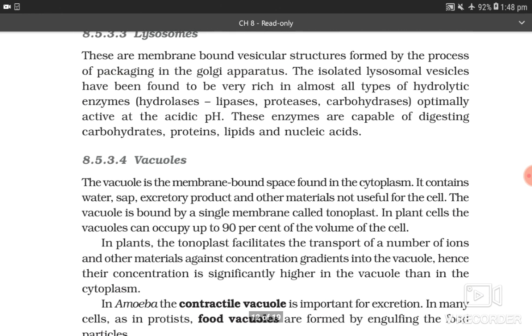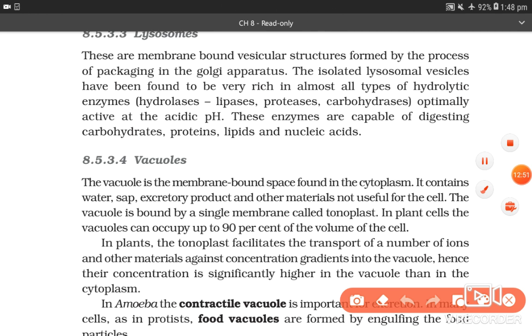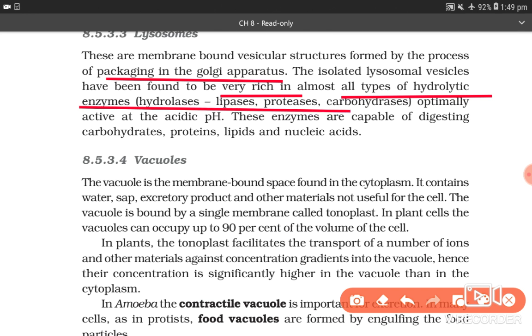8.5.3.3 Lysosomes. These are the membrane-bound vesicular structures formed by the process of packaging in the Golgi apparatus. The isolated lysosomal vesicles have been found to be very rich in almost all types of hydrolytic enzymes, hydrolases such as lipases, proteases, carbohydrases, optimally active at the acidic pH. These enzymes are capable of digesting carbohydrates, proteins, lipids and nucleic acids.